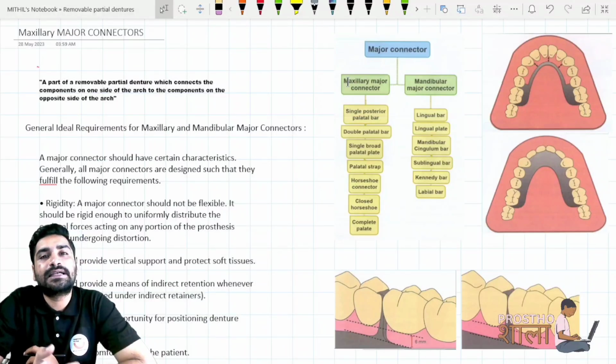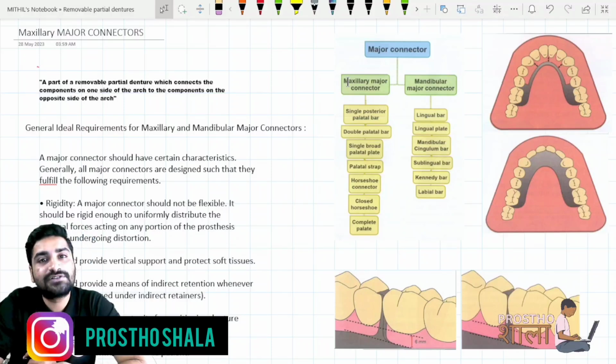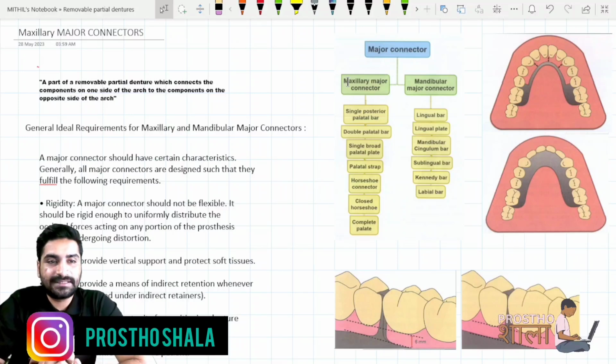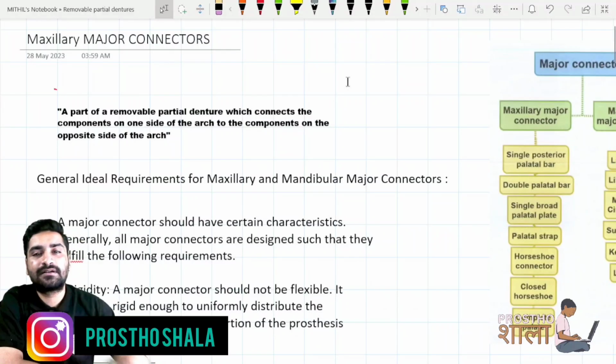Now consecutively we'll study all the parts of RPD one by one, starting from major connector, that is the maxillary major connector, which we will cover in this class, then mandibular major connector, then direct retainer, indirect retainer, and minor connectors, right? So these are the 5 important parts, and then following which we'll study the prosthetic mouth preparation, where we'll complete all the major topics, and then remaining few topics will be covered in the further lectures. So without wasting much of time, we'll start with our first, that is maxillary major connectors, right?